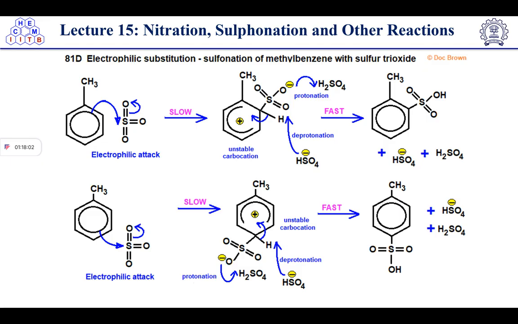Then the next one is electrophilic substitution, sulfonation of methylbenzene with sulfur trioxide. So here you can see that the benzene ring will attack on this sulfur atom. It will form this type of intermediate. Now here carbocation formation is taking place. Sorry, deprotonation will take place and carbocation formation will take place, right?